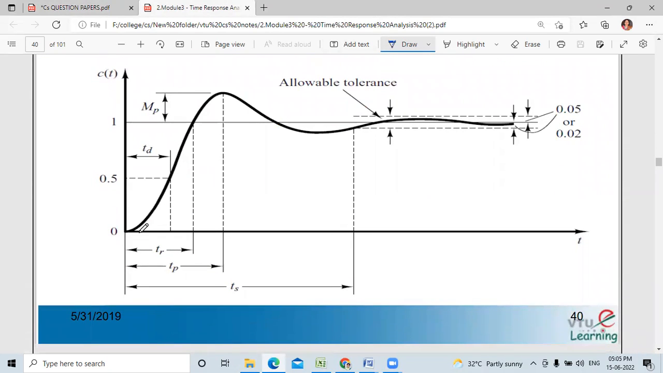You can observe this is the rise time, from 0 up to 1. After that, this is the peak overshoot. From the start to here it is the peak time, and from 0 till here it is the settling time.